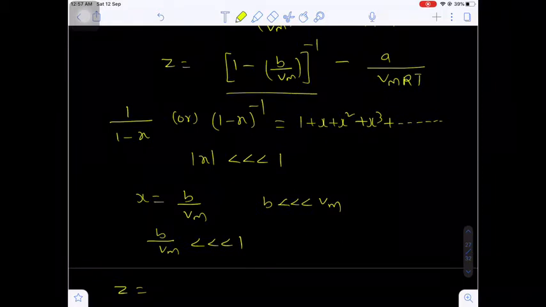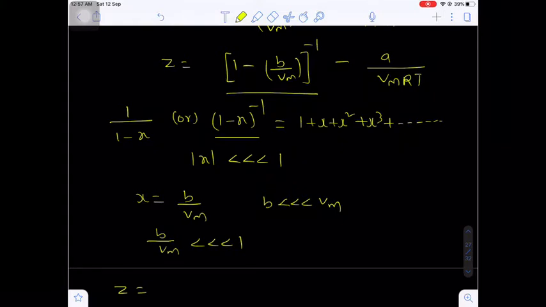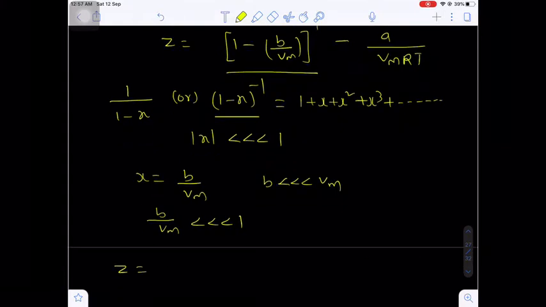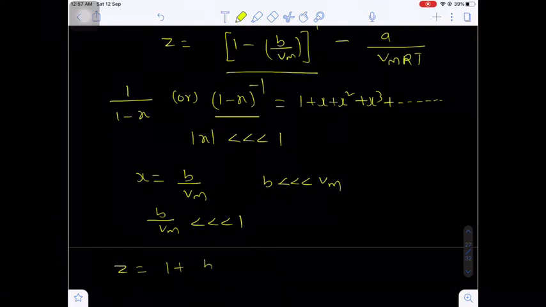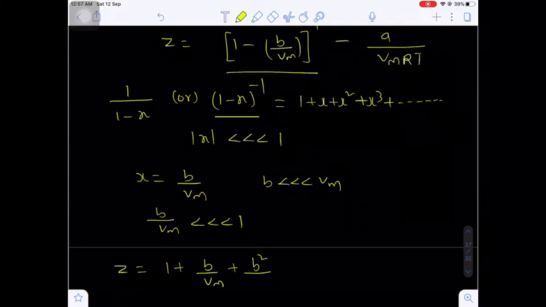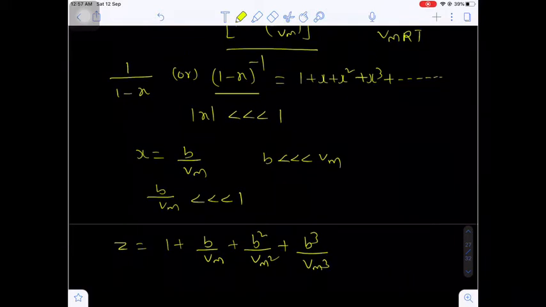1 minus B by Vm, whole to the power minus 1, which is in the form of 1 minus x whole to the power minus 1, where x is equal to B by Vm. So you will get 1 plus x, that is B by Vm, plus x square, that is B square by Vm square, x cube, that is B cube by Vm cube, and so on. Are you getting my point? This is the first part.